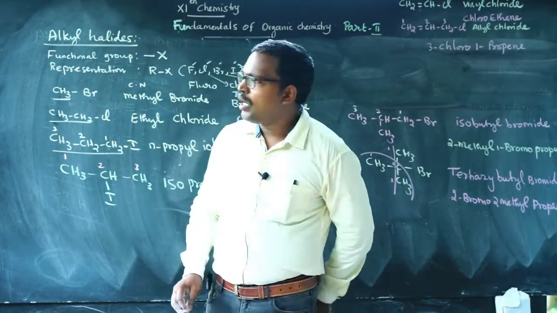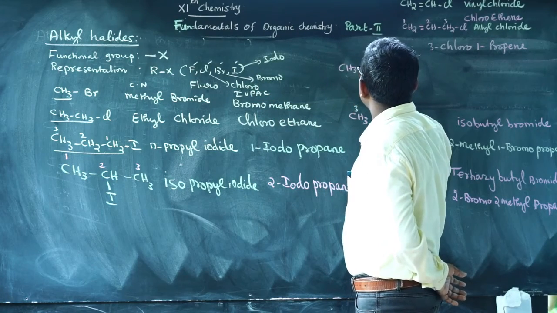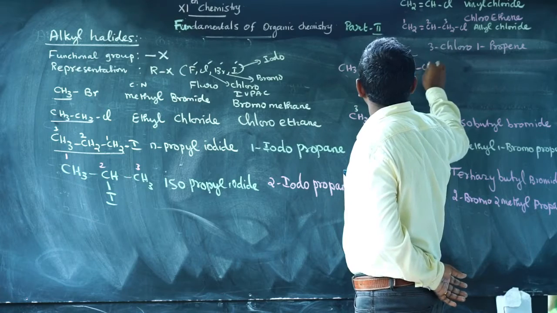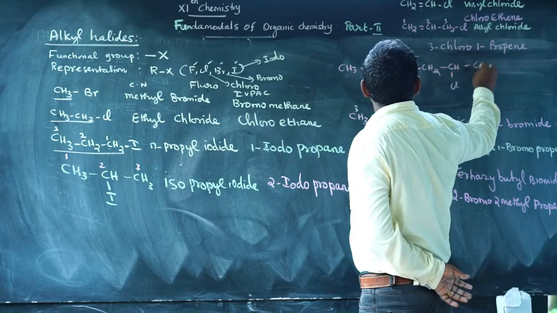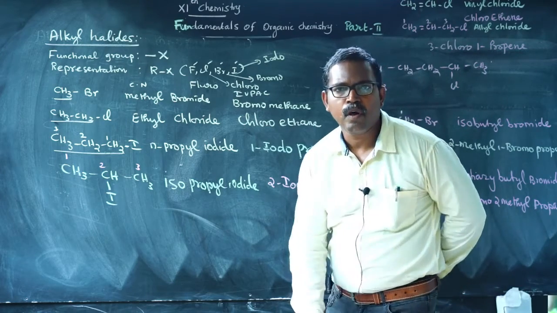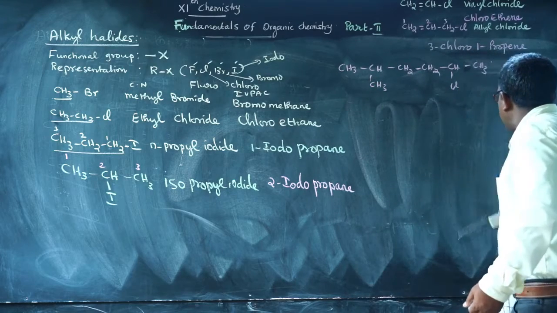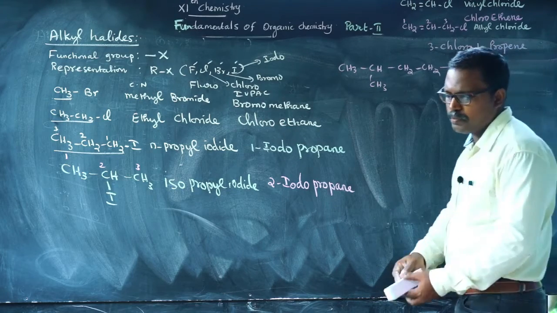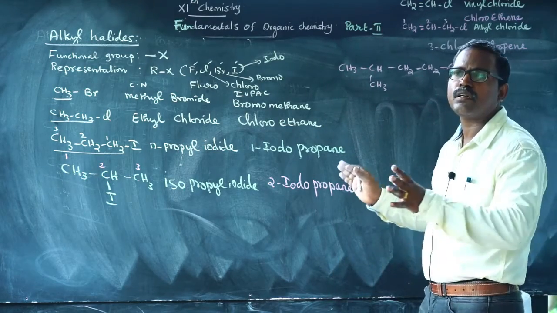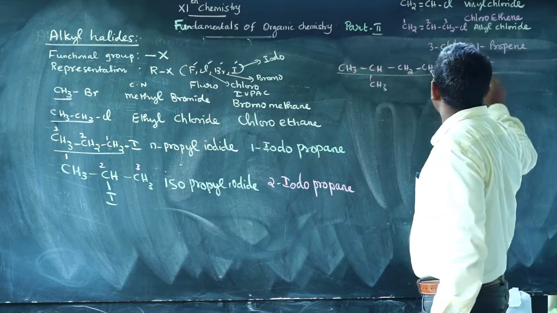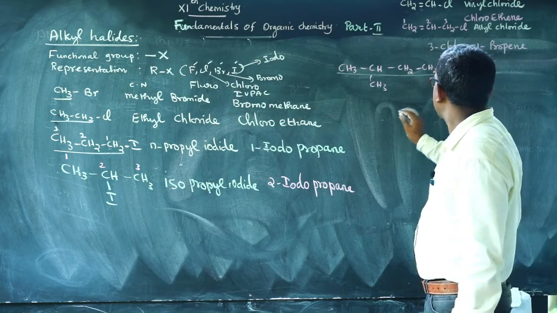Suppose CH3 CH2 CH2 CHCl CH3 with a methyl branch; this is one compound. How to write the IUPAC name of the compound? First of all, the compound is in a straight chain, and two substituents are present.